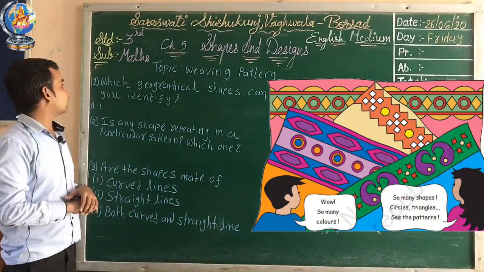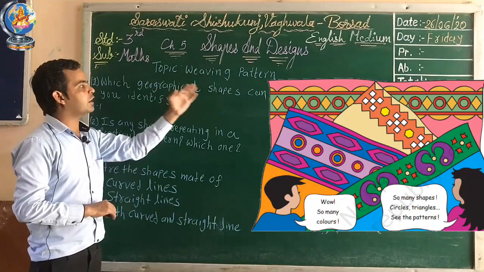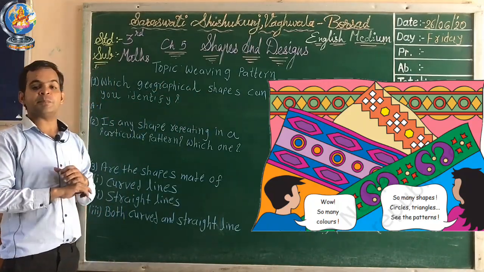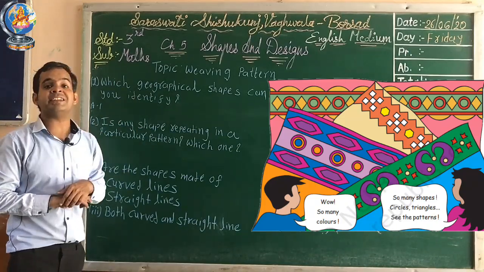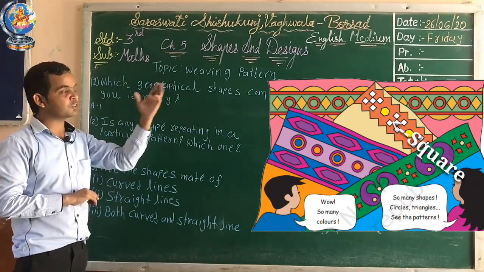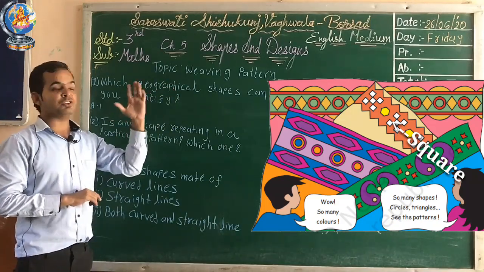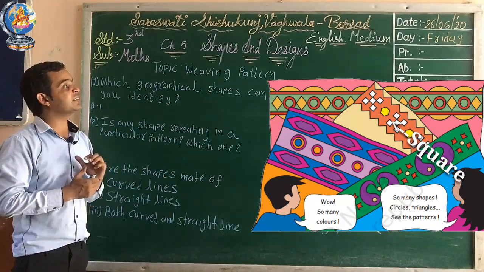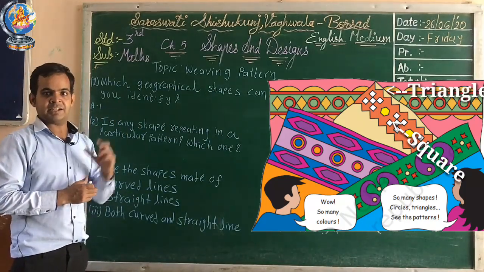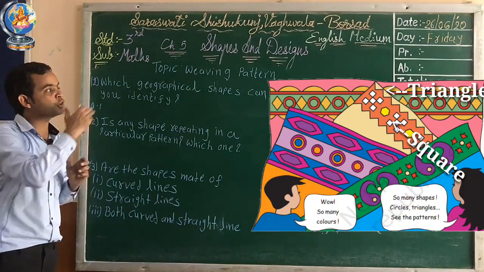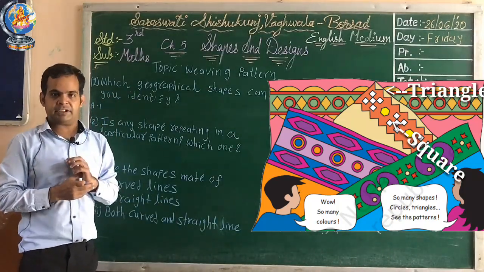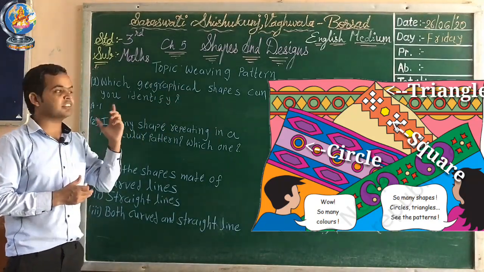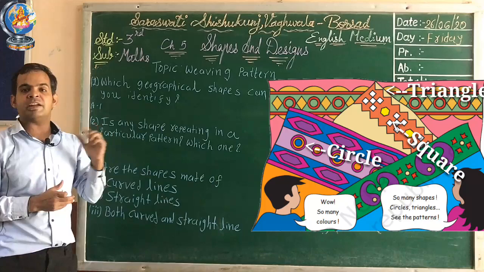Okay, now let's start our first question. Which geometrical shapes can you identify? Okay, if you observe this picture, you can see so many shapes. For example, you can see here square. Okay, using squares they can make a different pattern. Then if you can see the figure, triangles. There are so many triangles given, and using triangles they made a pattern. Then next one is circle. If you see the picture, you can see the circles, and using these circles they make a pattern.